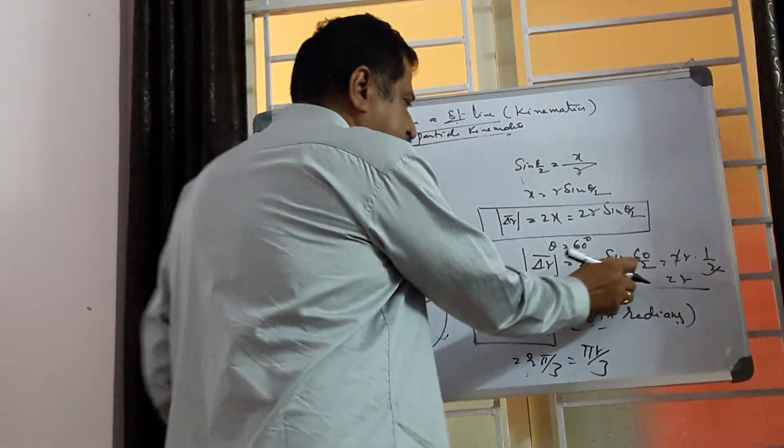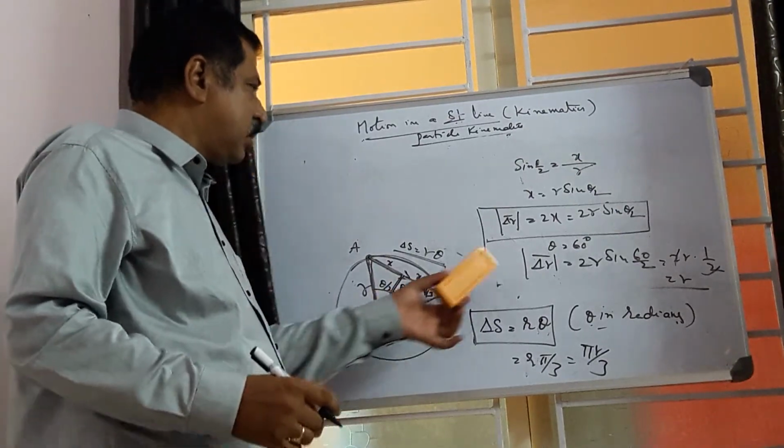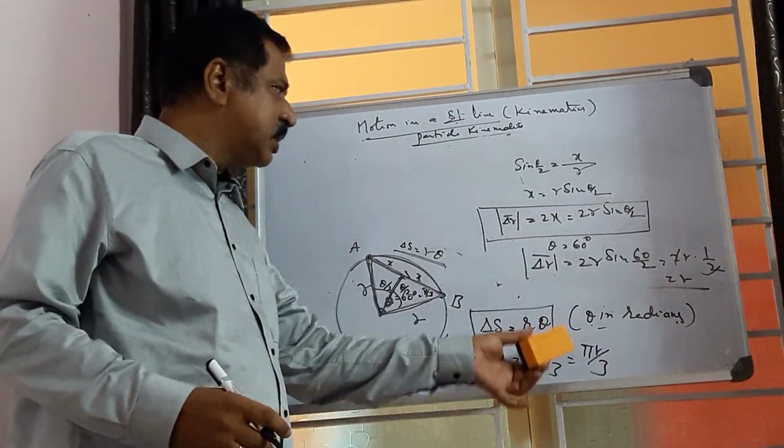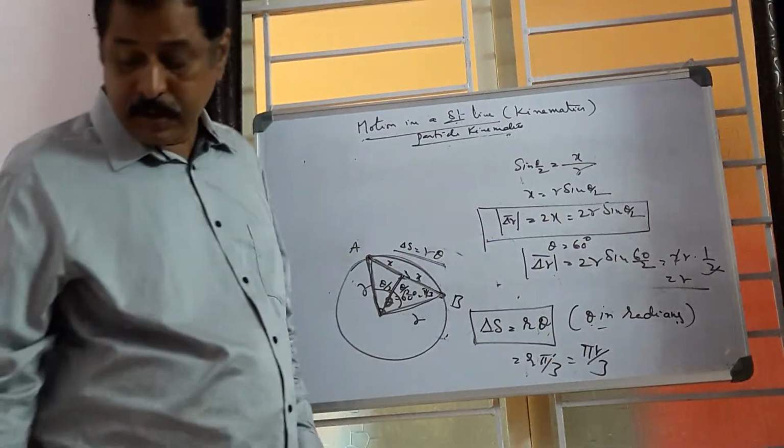These are the useful formulas for calculating the distance and displacement of a body moving in a circular path.